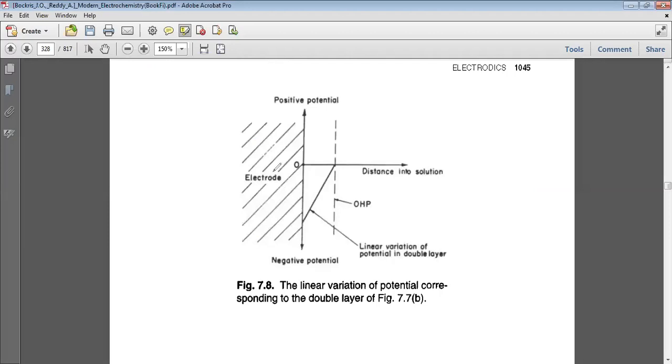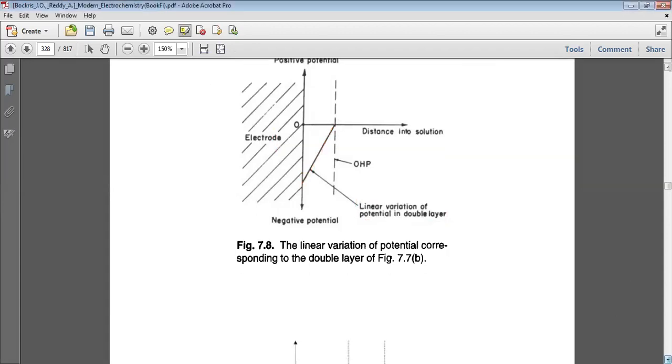This is the electrode. This is the outer Helmholtz plane. Now, this is the linear variation of potential in the double layer, which we have already seen. We move from the OHP on the solution side towards the electrode, or from the electrode towards the OHP into the solution side. So this is one of the figures.